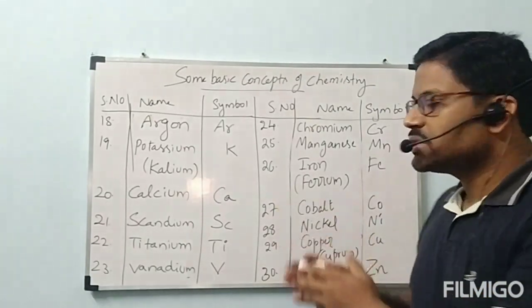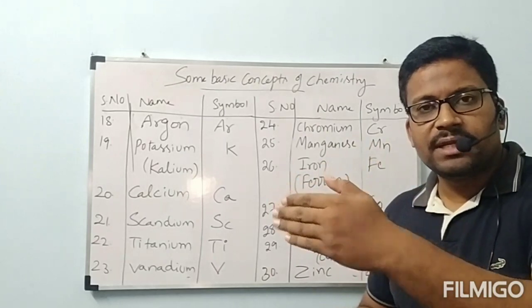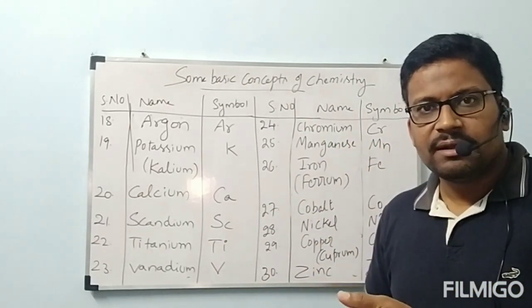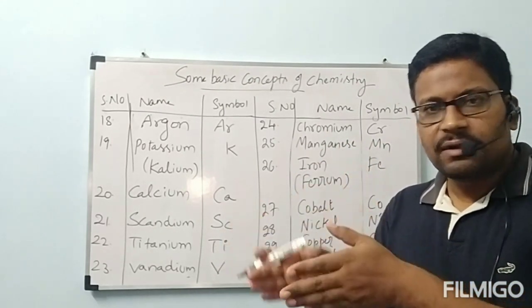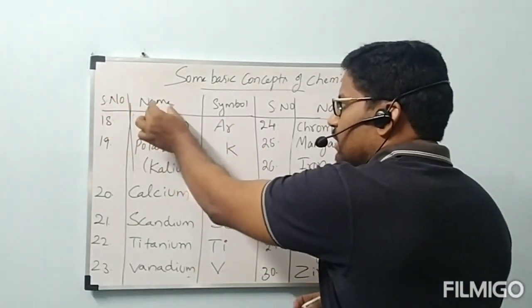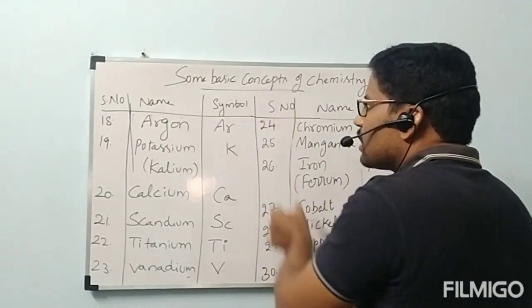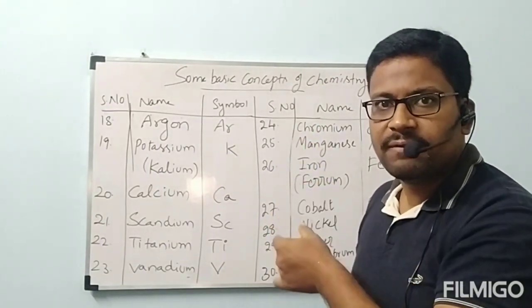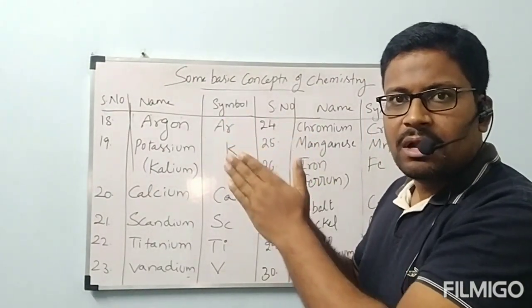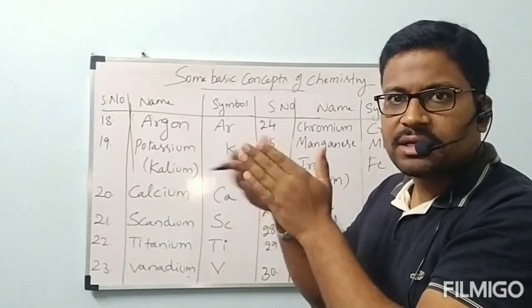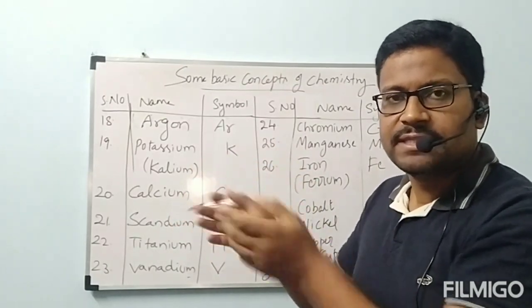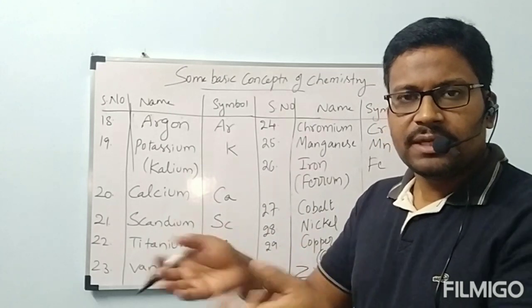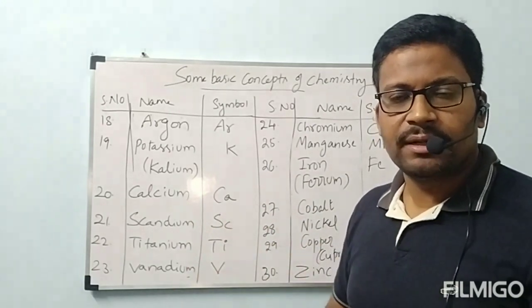After completion of this, we will get one term, that is atomic weight also. If you are able to leave space beyond serial number, name, symbol, one more column you can give in your book, that is atomic weight, gram atomic weight. After getting that concept, I will say the atomic weights of the first 30 elements. Otherwise, one more time you have to write.